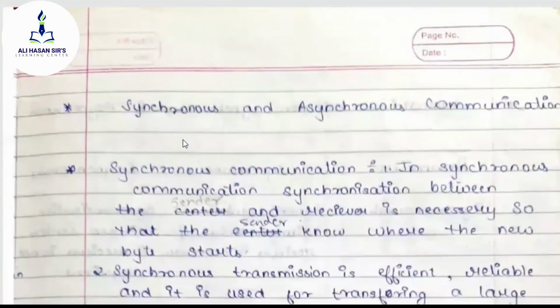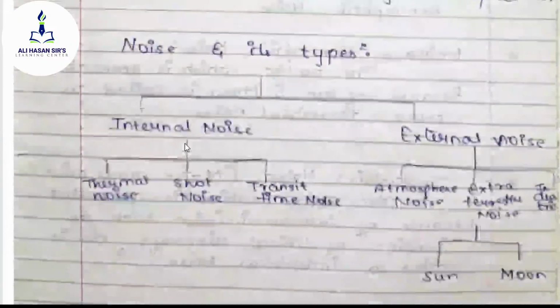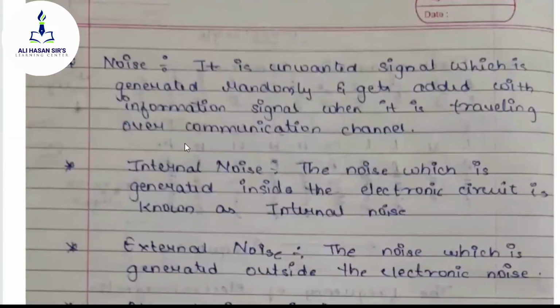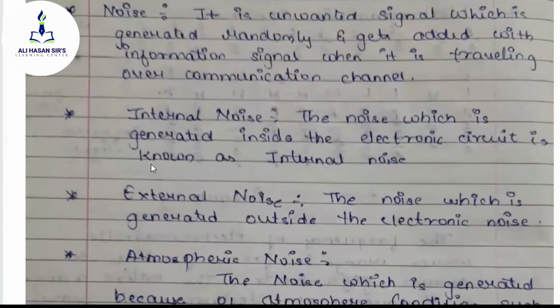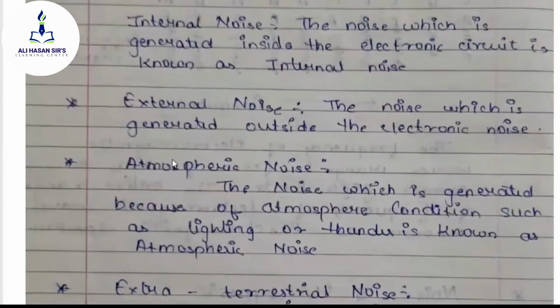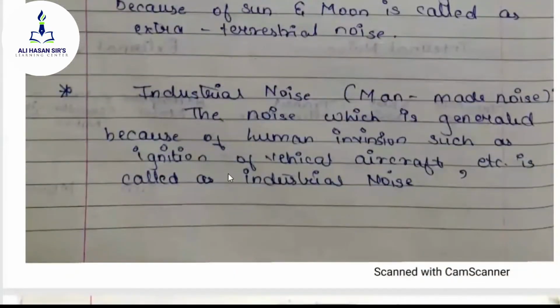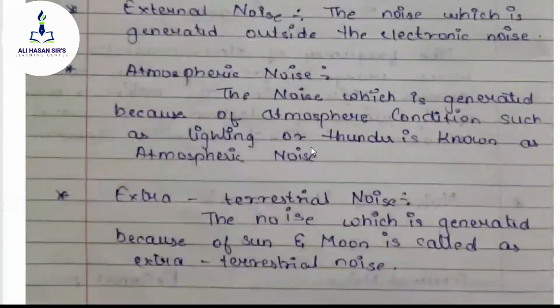And then after that, we have studied noise and what are the different types of noise in communication. We have seen the classification of noise is mainly in internal noise and external noise. In internal noise, we have seen there are many different types of noises, for example, thermal noise, shot noise, and other noise. In case of external noise, we have seen the classification of atmospheric noise, extraterrestrial noise, industrial noise. These all are the examples of external noise.